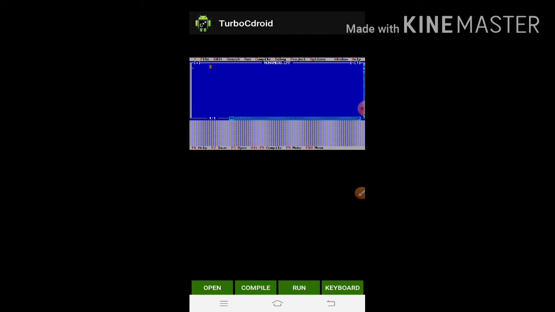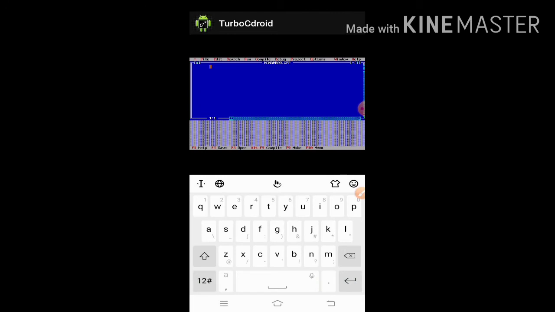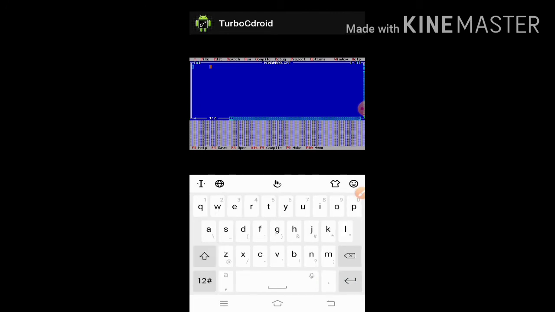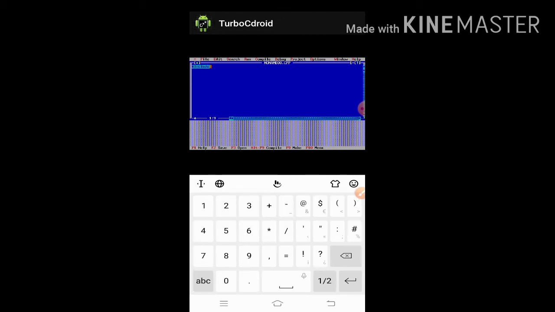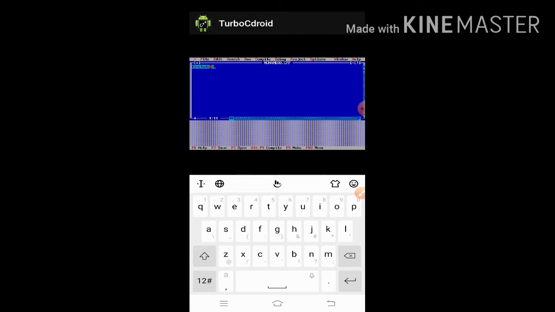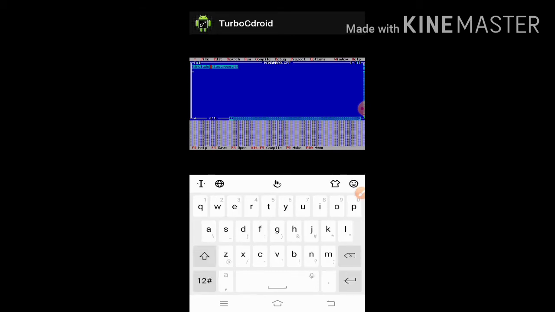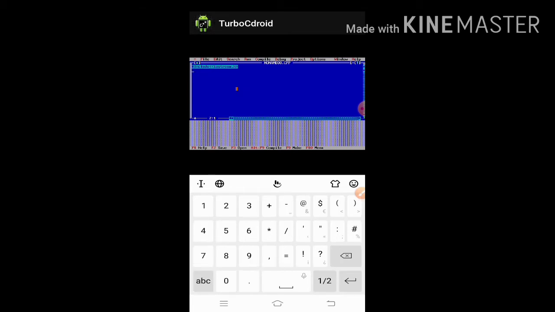Here I will type the first header file, which I discussed in my last class. Which one is it? include iostream.h, and the next one is include conio.h.